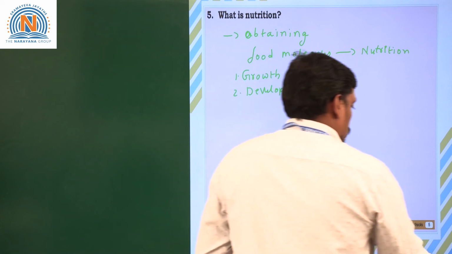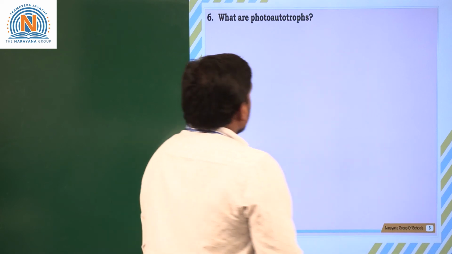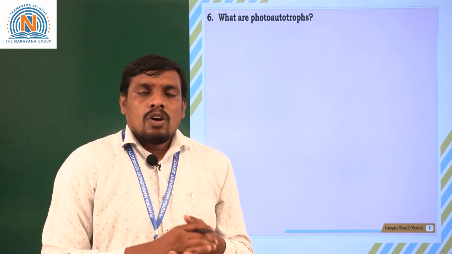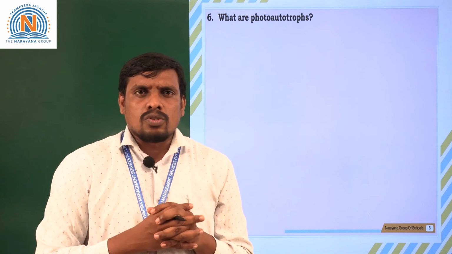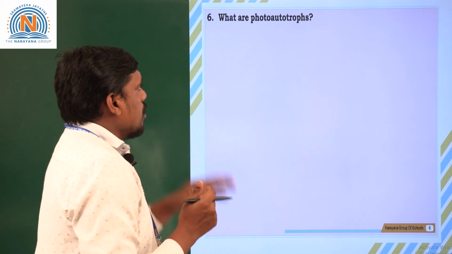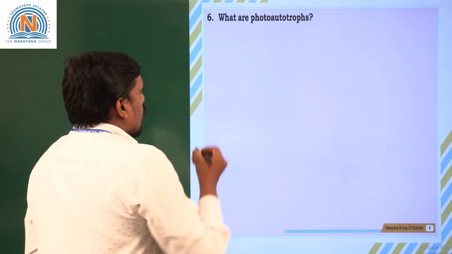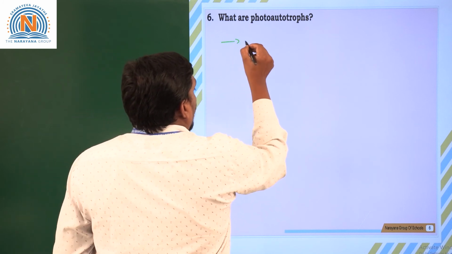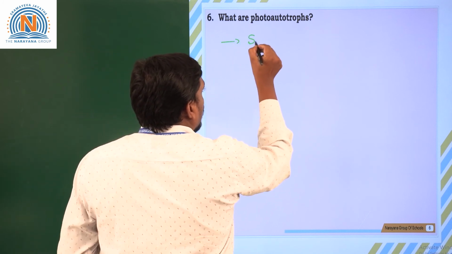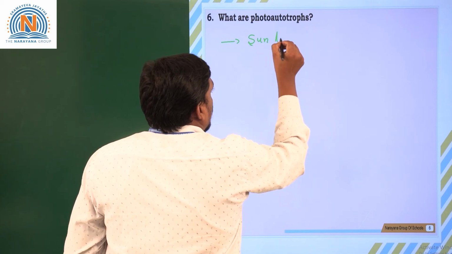Moving to next question. What are photoautotrophs? What are the best examples for photoautotrophs? How can you define the photoautotrophs? Photoautotrophs are organisms which depend upon sunlight.